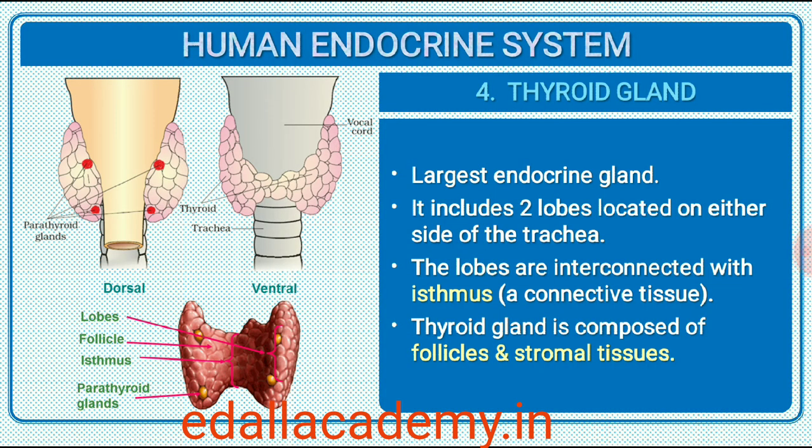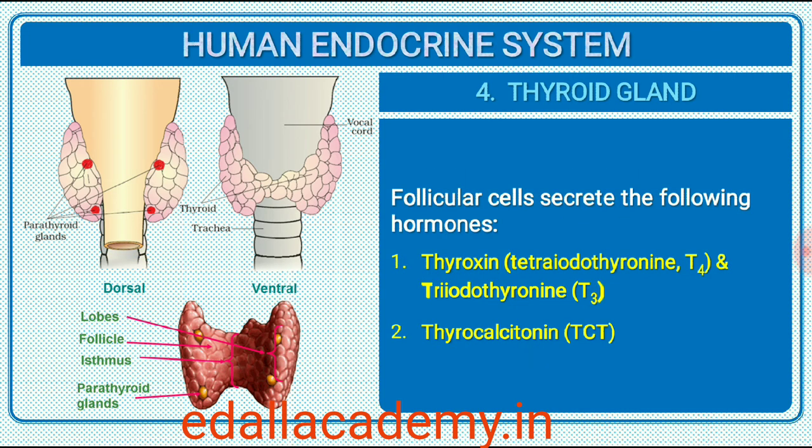22.2.4 Thyroid gland. The thyroid gland is composed of two lobes which are located on either side of the trachea. Both the lobes are interconnected with a thin flap of connective tissue called isthmus. The thyroid gland is composed of follicles and stromal tissues. Each thyroid follicle is composed of follicular cells, enclosing a cavity. These follicular cells synthesize two hormones, tetraiodothyronine, T4, and triiodothyronine, T3.